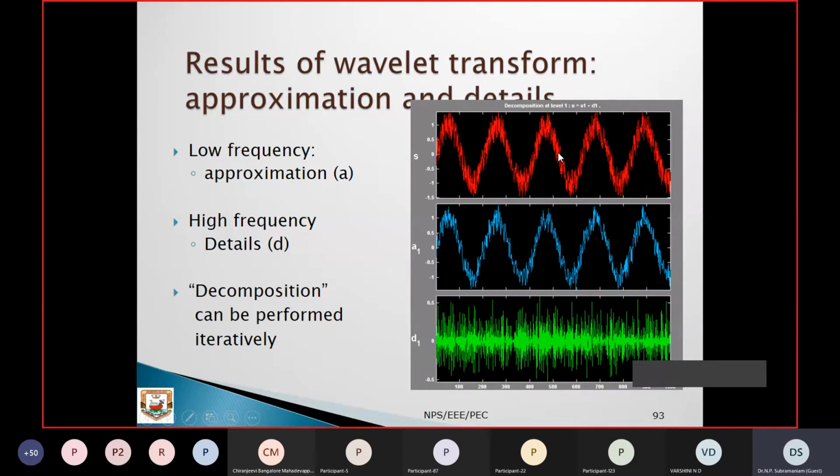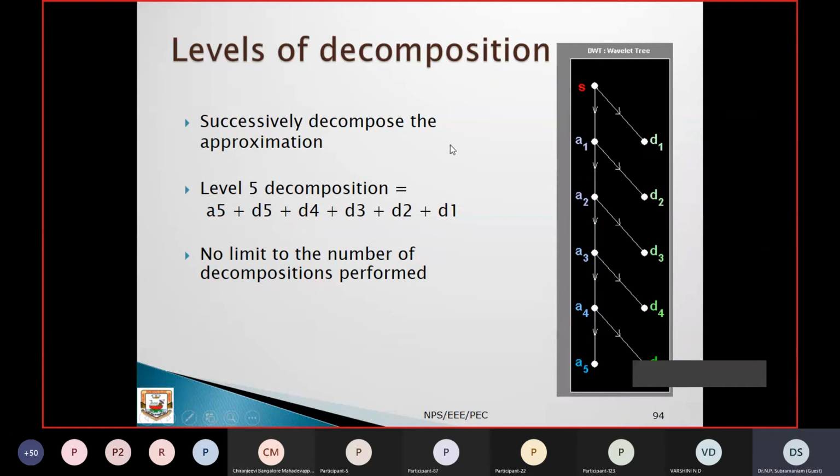You can see here the input signal, the approximate coefficient at the level 1 decomposition, and the detailed coefficient at the level 1. This is a low frequency component. This is a high frequency component. This is how decomposition and reconstruction take place here.